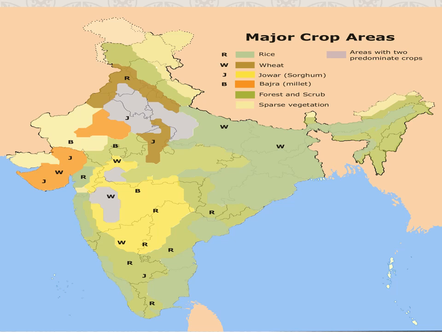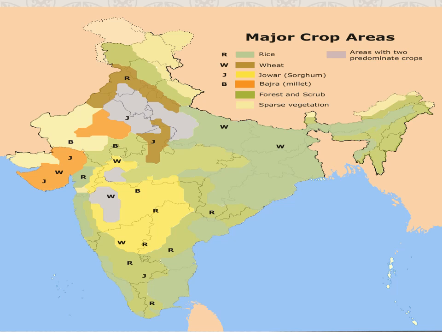Then forest and scrub in green color, sparse vegetation in white color, and areas with two predominant crops.